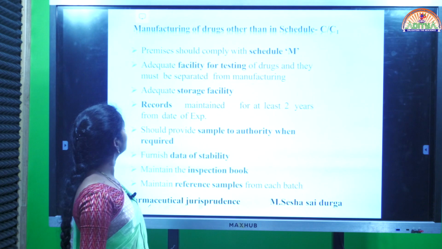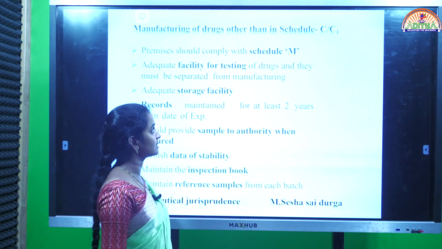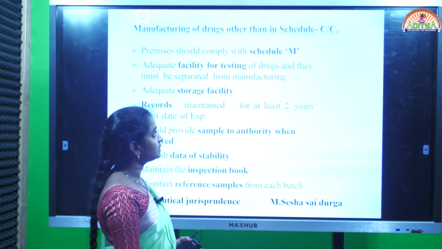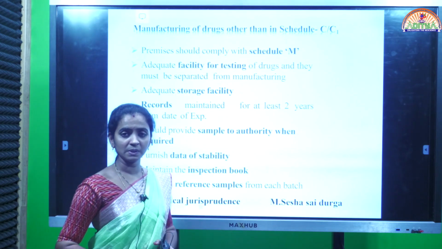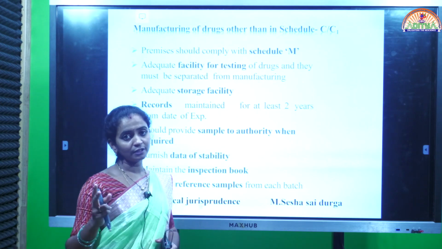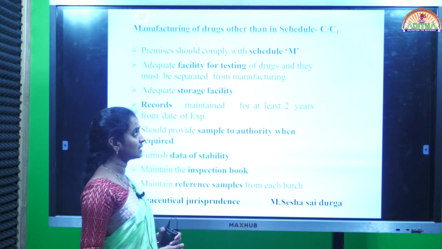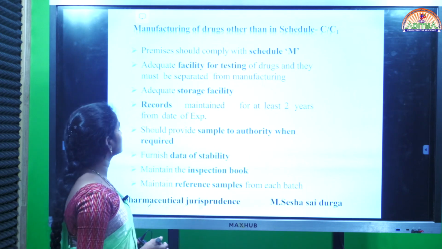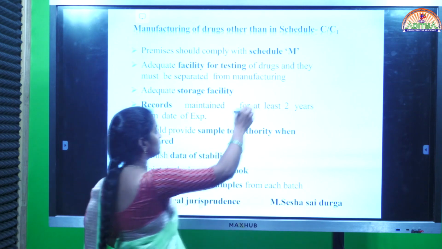And next one, that is manufacturing of the drugs other than in Schedule C and C1. Other than Schedule C and C1 means these are not the psychotropic substances and these are not the biological products. Other than those two categories, the remaining all come under this. Here, premises should comply with Schedule M.